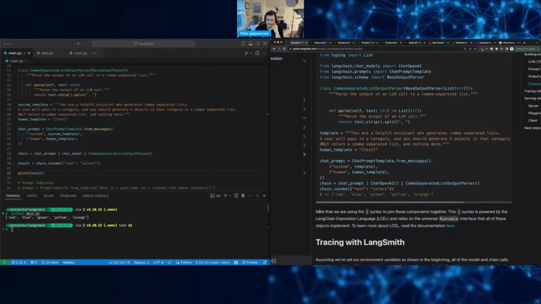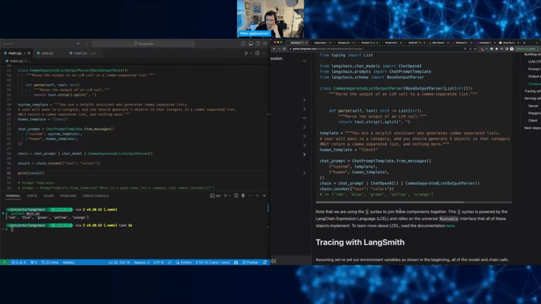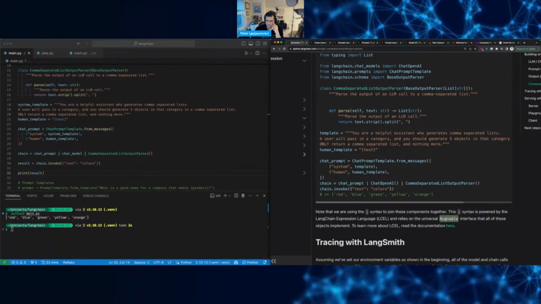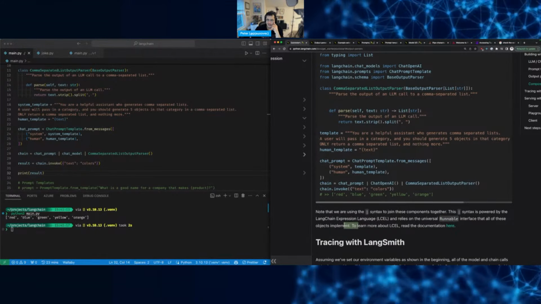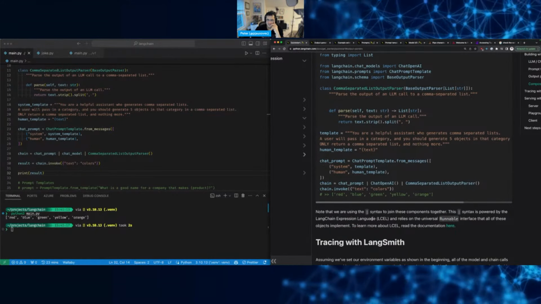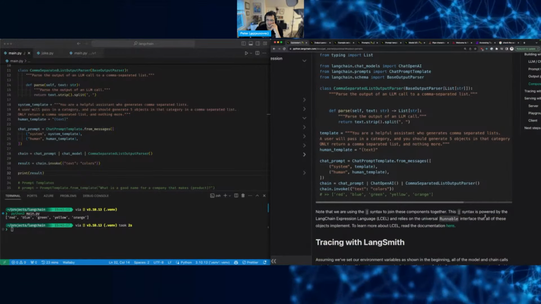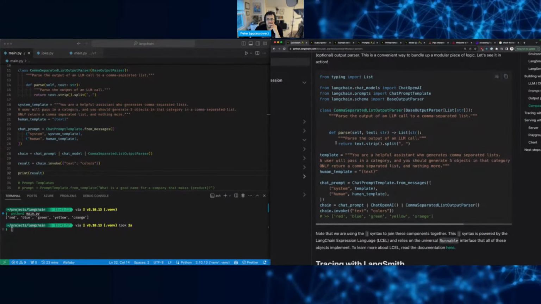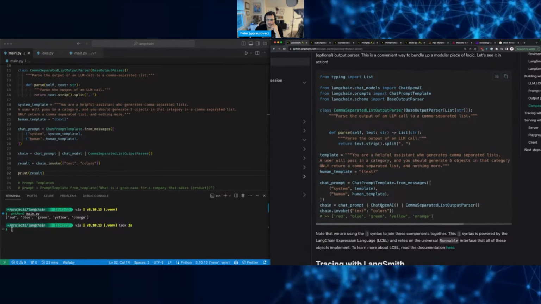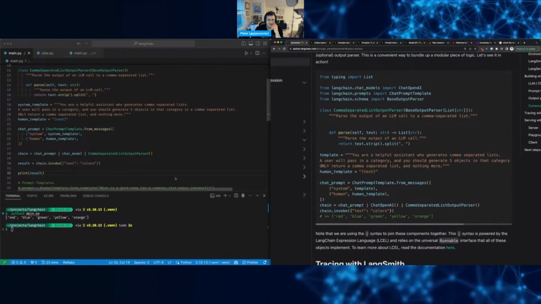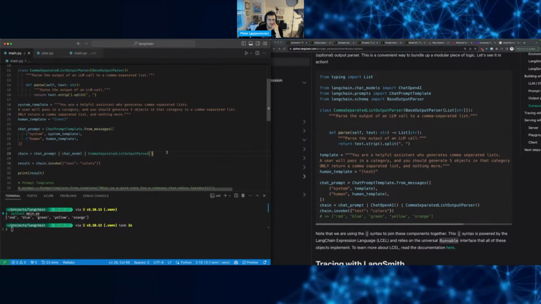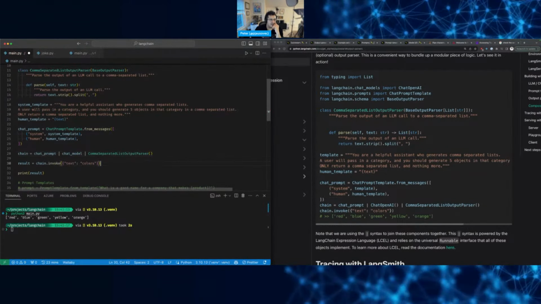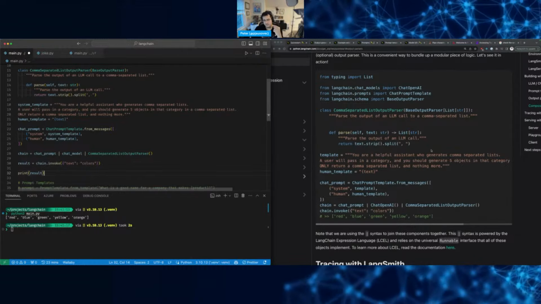Or using the pipe syntax to join these components. It's powered by, okay, yeah, it's runnable, what we've seen. And all of these objects implement the runnable interface. Therefore, that's why you can do this. Okay, this kind of makes sense. You can chain the things together, and then once you get this input, you could chain it further if you wanted to, or actually create a second chain that you would invoke.